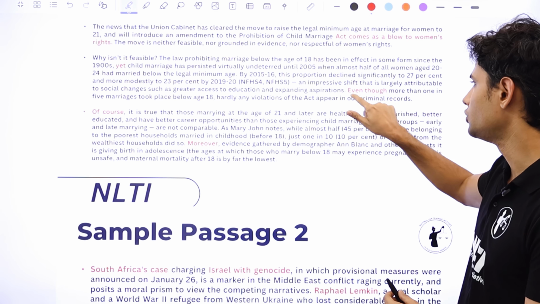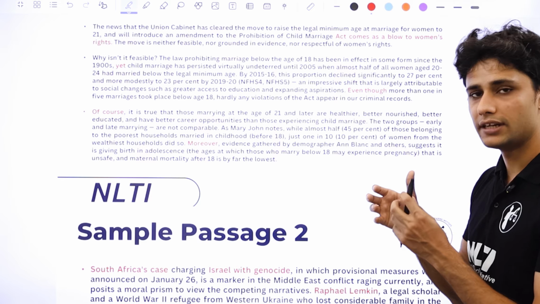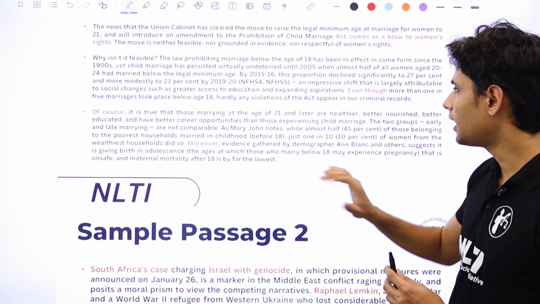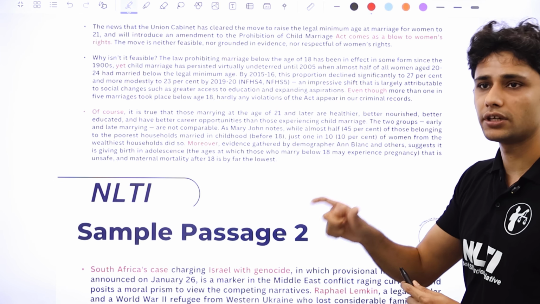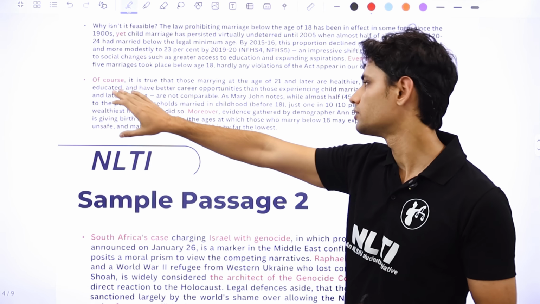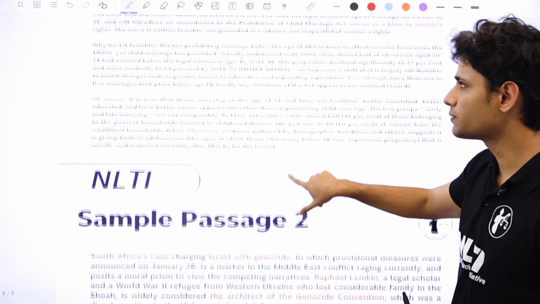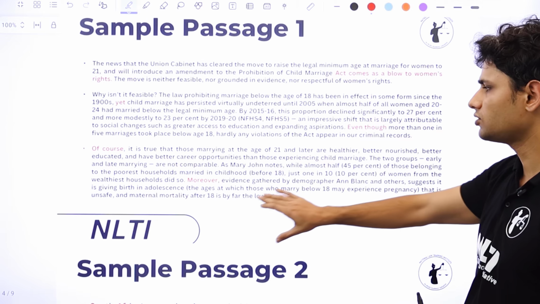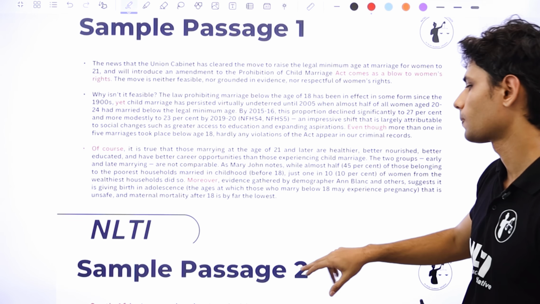So again, the use of the words "even though" is marking a contradiction: despite marriages below 18 happening, they are not appearing in the criminal records. Again, it's a transition word. It signifies some kind of contrast that the author is trying to introduce. Again, "of course" is also a very minor transitionary word. You can look at "moreover", which is again a transition word. So you can just pause this video for a while and go through this entire excerpt that I've taken from a passage and look at how these transition words are playing out. I've given you an example above.